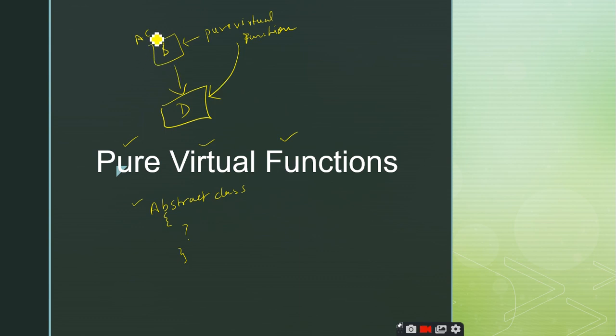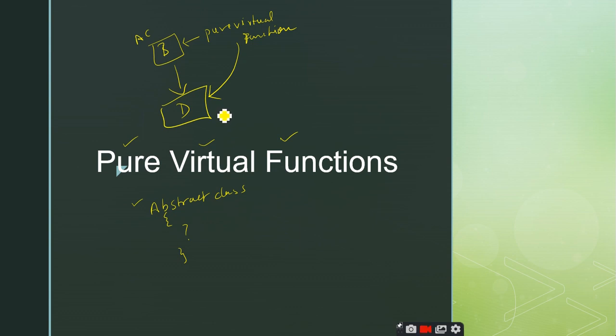This is the same thing which I have repeated from the earlier discussion. Don't get confused: abstract classes are related to pure virtual functions. A pure virtual function does not have any definition, and the definition is needed inside the derived class. Is it mandatory to give the definition in the derived class? Yes, it is mandatory. But does it give any error if I forget to define the pure virtual function inside the derived class? No. What happens if I don't give the definition of this pure virtual function inside the derived class?